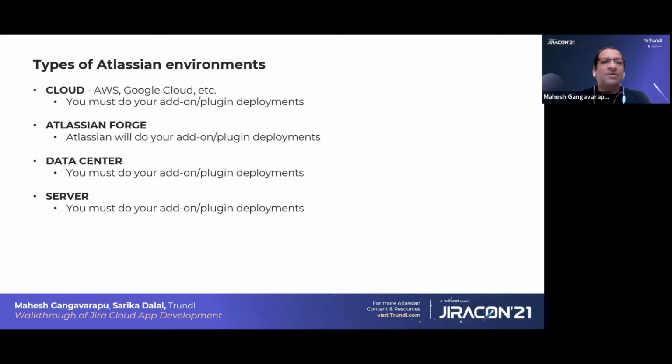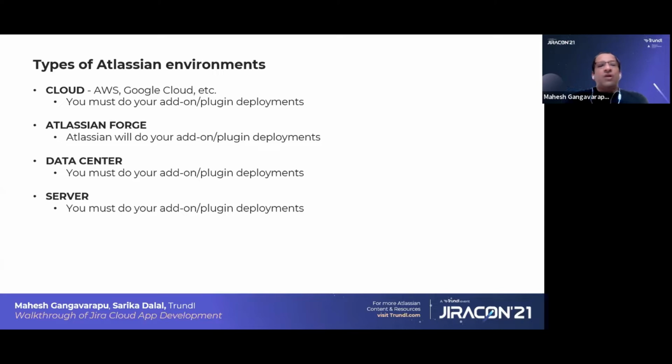Okay. Next, what are the different types of Atlassian environments available for add-ons? Currently, we have the cloud environment, data center environment, and server environment. These are all the traditional environments. Recently, Atlassian came up with Atlassian Forge, which is still in the beta stage.